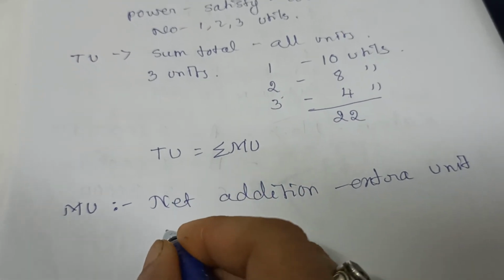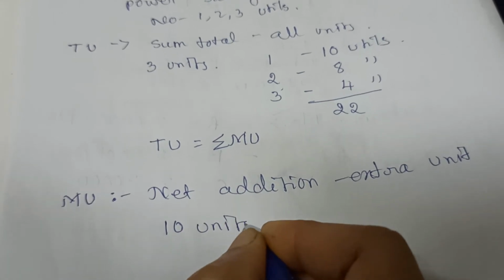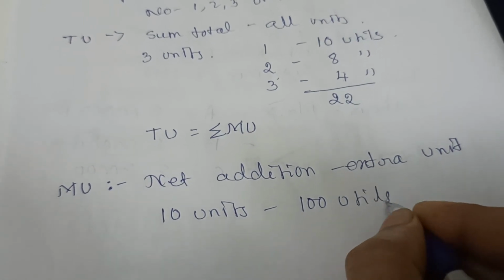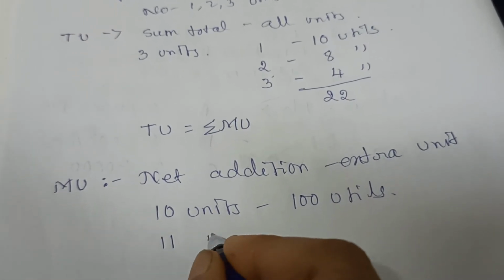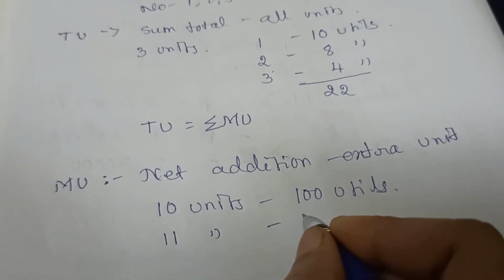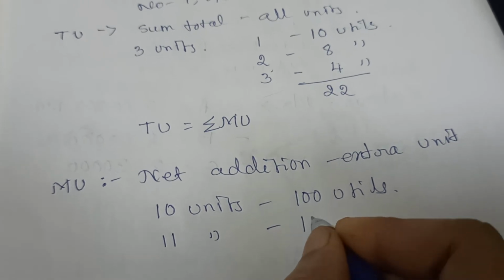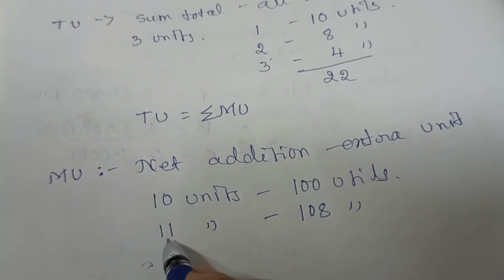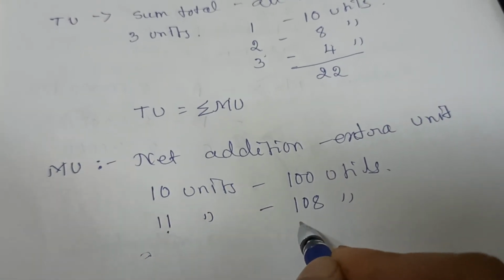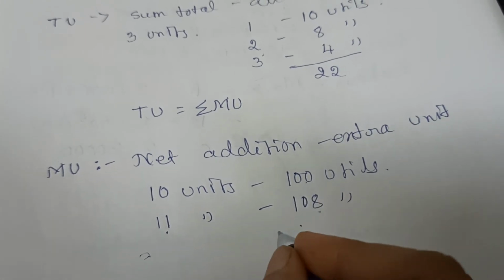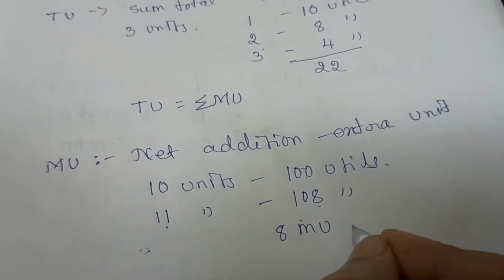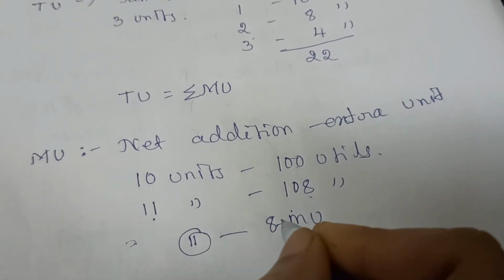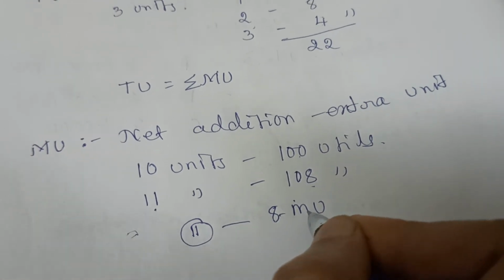Suppose the person has consumed 10 units and got satisfaction equal to 100 utils, and when he consumed the 11th unit, his total satisfaction increased from 100 to 108. So what is the marginal utility? By consuming this 11th unit, how much extra did he get? 108 minus 100. So marginal utility is 8. By consuming this one extra 11th unit, he got extra satisfaction of 8.